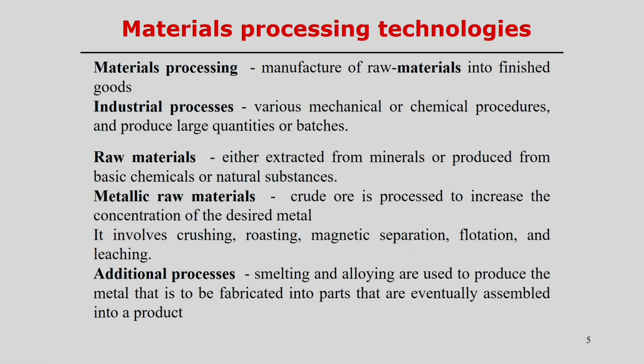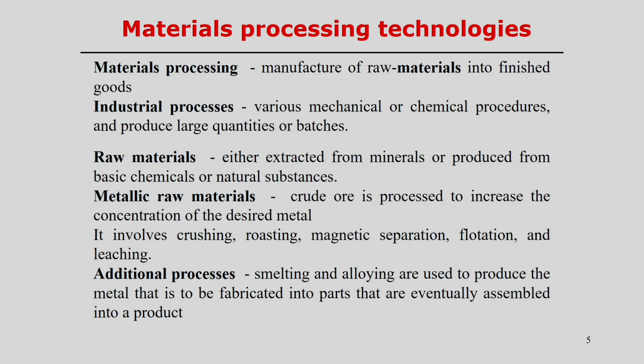So, material processing is what we understand as the manufacturing of raw materials into finished goods. But in the industrial process, how do we collect what we can from the raw materials, for example, in terms of a steel bar? When we try to produce the raw materials, then various mechanical or chemical procedures need to be followed to produce large quantities or batches.